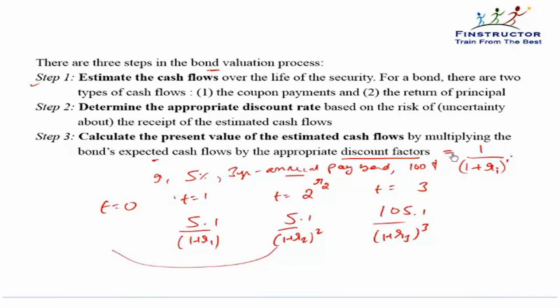Similarly, if it is a 1-year discount factor, it will be 1 upon 1 plus R1 to the power 1, as we can see. So remember this. If a discount factor is given in the question, then you don't need this whole calculation, you can just multiply it with the discount factor. Sometimes questions mention the rates. If the rates are mentioned, then you'll have to do the calculation as we depicted. If the discount factor is directly given, then you just have to multiply the expected cash flow by the discount factor for that year.